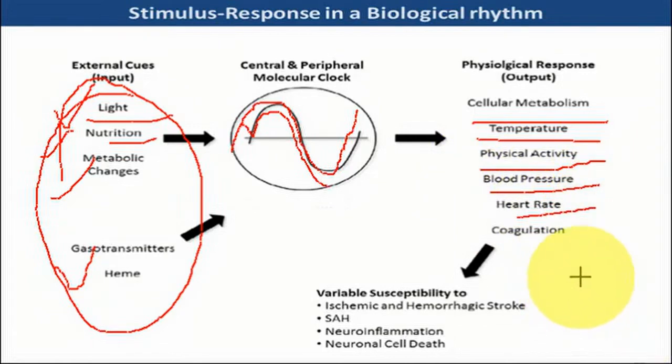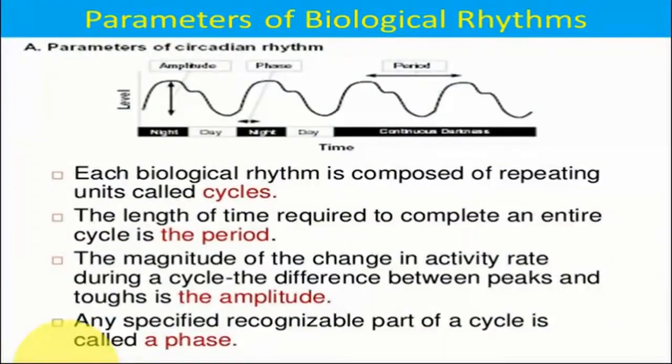So different outcomes of the body are dependent on some clocks, and these clocks are stimulated by some of the external cues. These clocks, if you just look at the progression of the clock, you will find that there are two phases in a very common way. One is night and second is day phase.